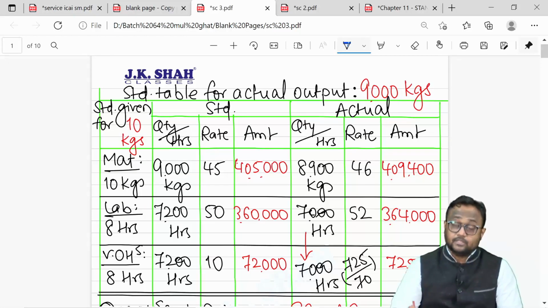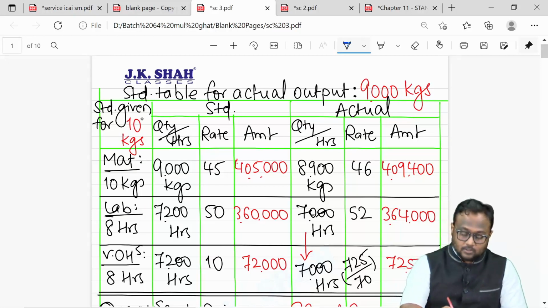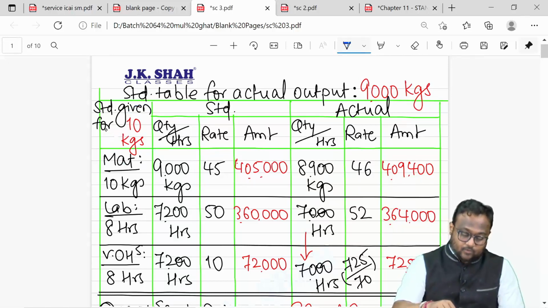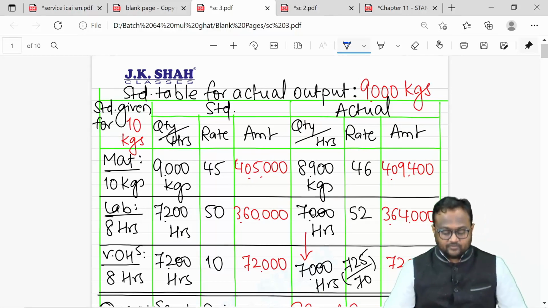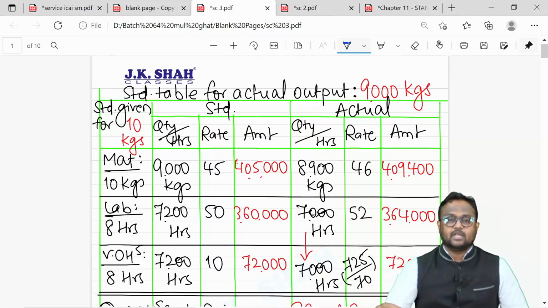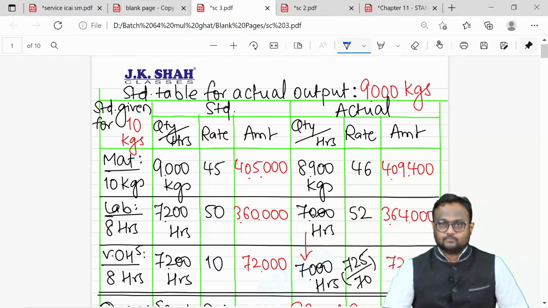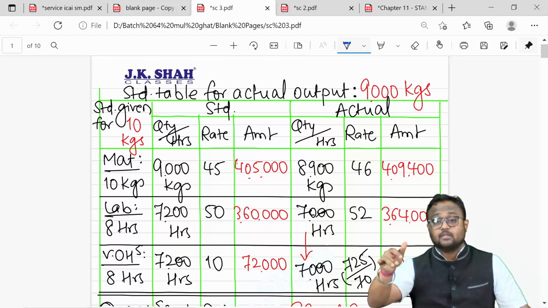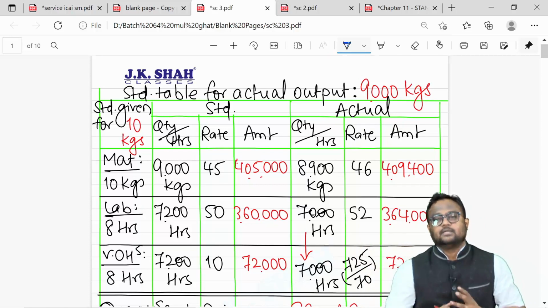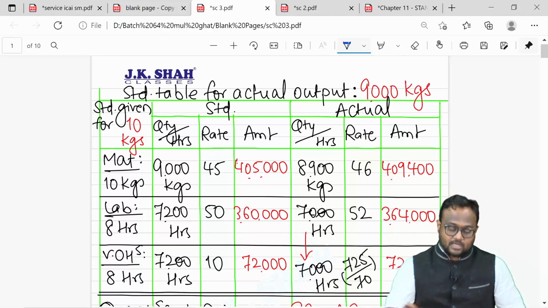The only important point in this question was selecting the right standard. If my output was in packets, I would have done the same thing, but I would have taken the standard given for one packet. 9,000 packets multiplied by 10 kgs, 90,000, I would have taken as consumption, had 9,000 been packets. But it was 9,000 kgs, so the base was kgs. Understand, one packet consists of 10 kgs, so the standard is assumed to be for 10 kgs.